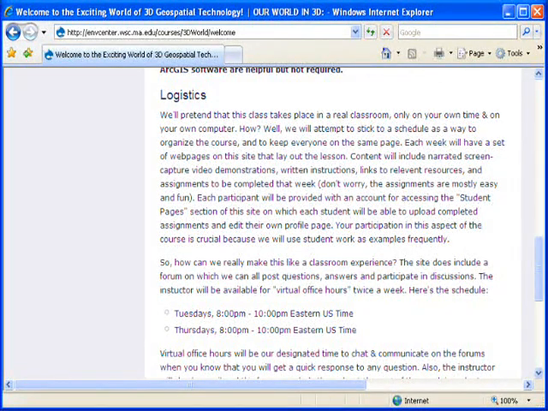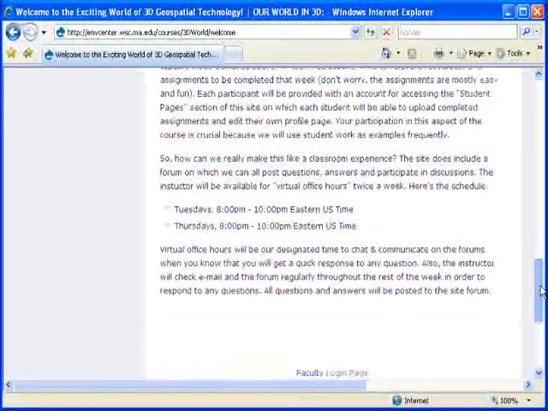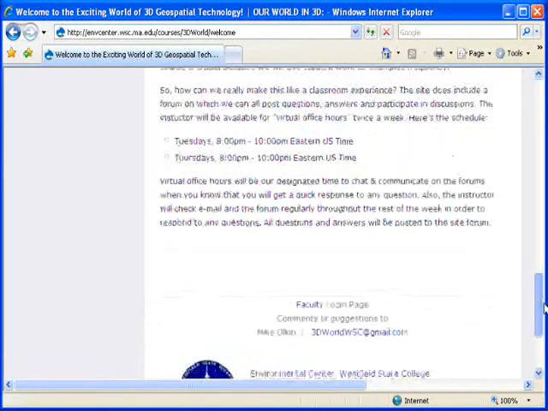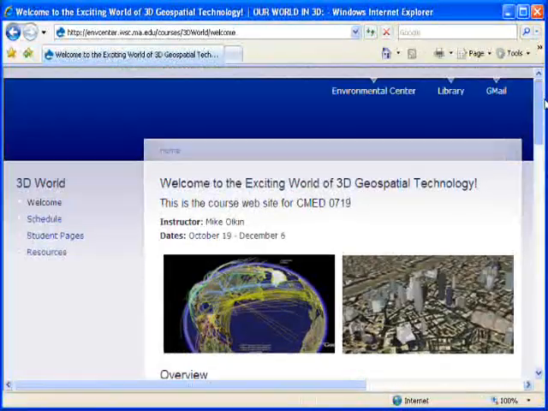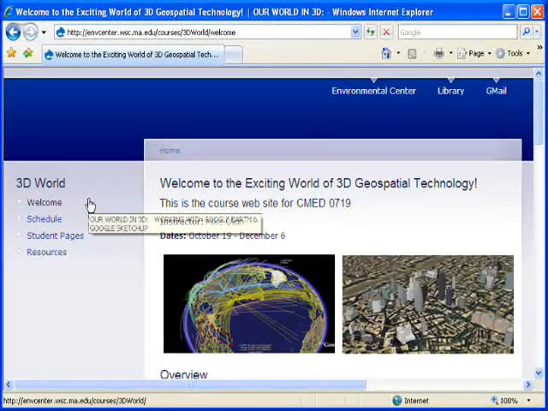If we all get Google accounts set up, we can chat. We can do chat in Gmail. We can look at other ways of doing it, including the forum, but I'll be right there looking for any activity during those hours. Okay, so let's take a look through the rest of the site.